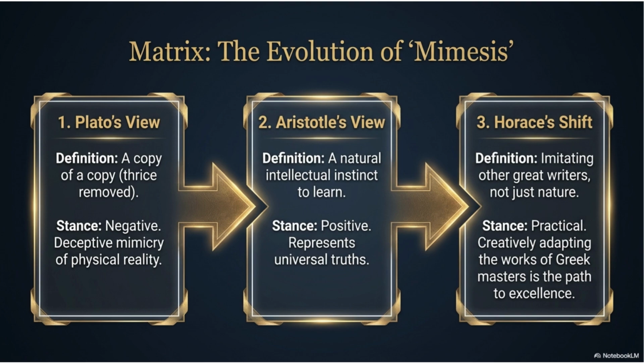Let us quickly summarize this slide. Plato viewed mimesis negatively, believing that art is only a copy of a copy and therefore moves people away from truth. Aristotle transformed the idea by arguing that imitation is a natural human instinct through which literature represents universal truths and helps people learn. Horace gave mimesis a practical direction by encouraging poets to study, imitate, and creatively adapt the works of great masters, making imitation a method of artistic training rather than mere copying.